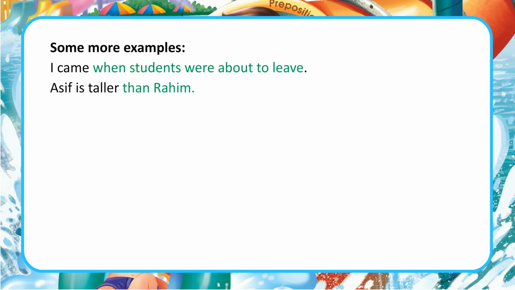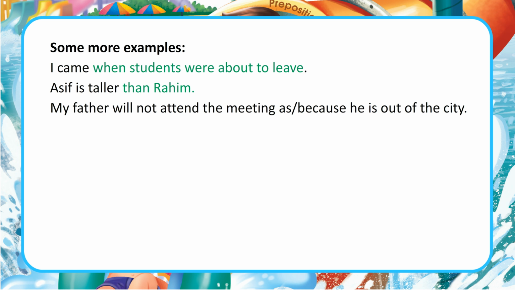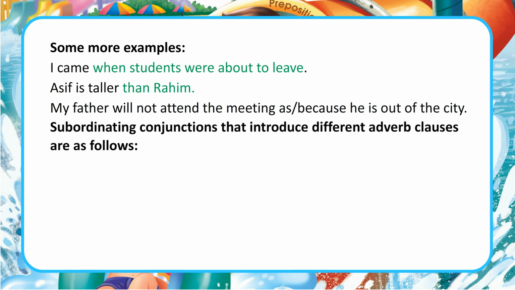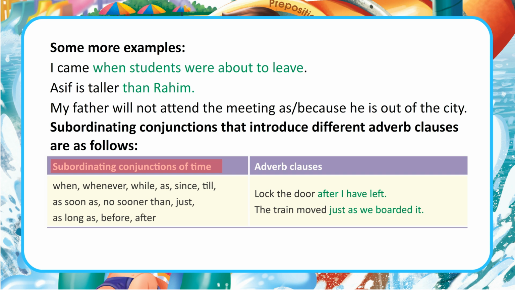Some more examples. I came when students were about to leave. Asif is taller than Rahim. My father will not attend the meeting because he's out of the city. Subordinating conjunctions that introduce different adverb clauses are as follows.